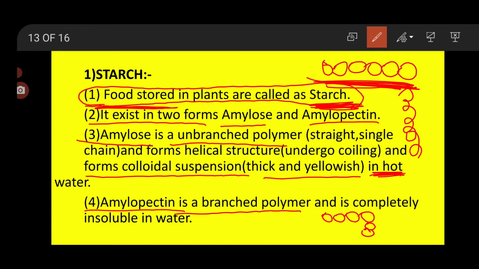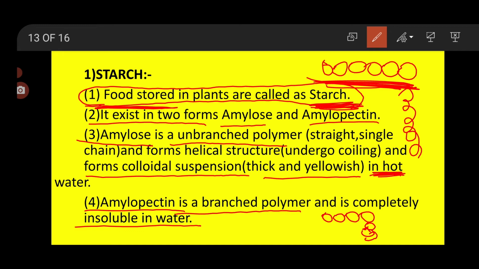Coming to amylopectin. Amylopectin is nothing but the branched polymer. It is having branches and it is completely insoluble in water. While amylose is soluble in water, amylopectin is insoluble in water. So here I have taught about starch.